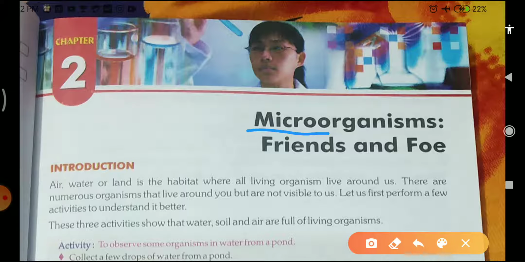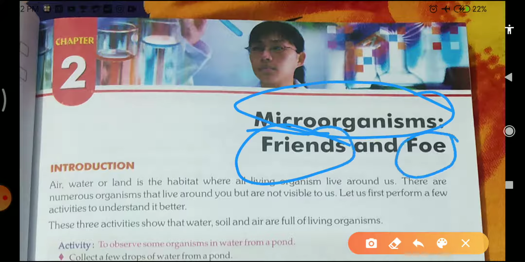Now the question is, microorganisms are your friends and foe. Friends means dost and foe means dushman. Microorganisms are your friends and foe. In this chapter we will study about this.